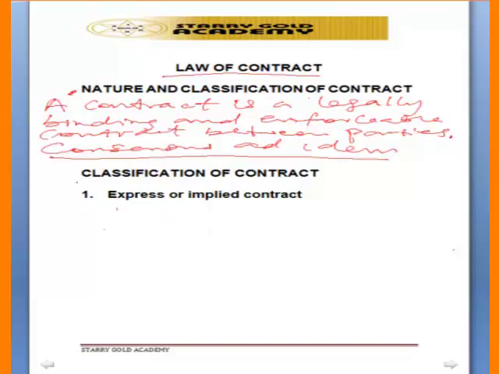Now let us look at the classification of contract. We have so many classifications. Number one, the first classification is what is known as express or implied contract.